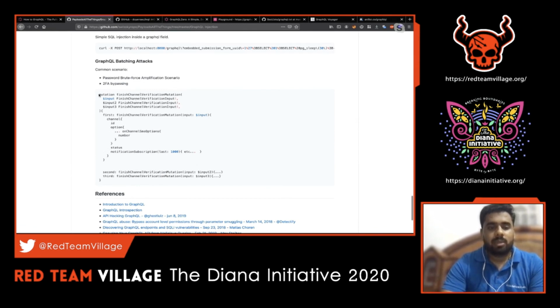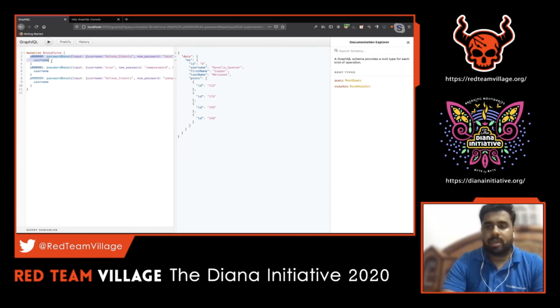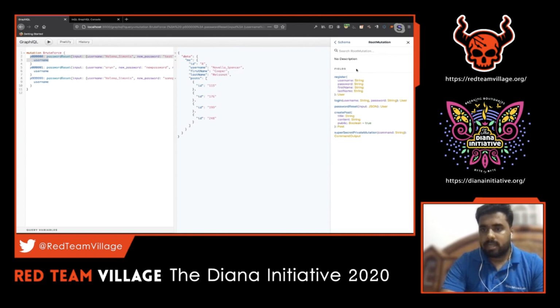This batching attack is common with respect to authentication, when we are testing for any authentication related flaws in GraphQL. This is a pretty important thing to note, because there are cases in an API where, if rate limiting is put in place for any brute force attempts, that can be bypassed. So let's see how it happens. For example, consider that this is my single query. Let's see if there is any query as such for password reset. Yeah, there is a mutation called password reset. This requires a user input type and argument in JSON format. The user input field should be of ID, username, first name, last name, post, and that should be of string and reference values, and the input should be in JSON format.